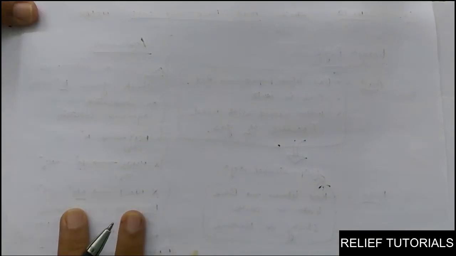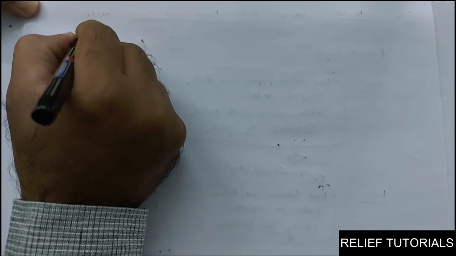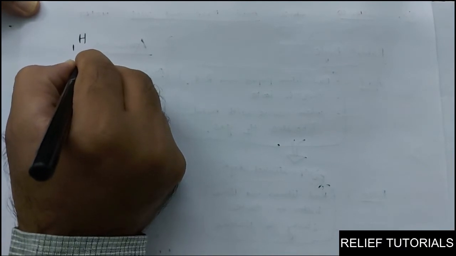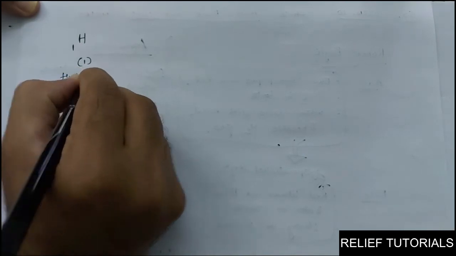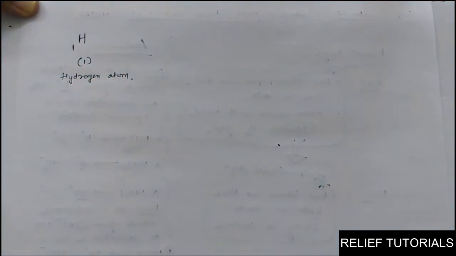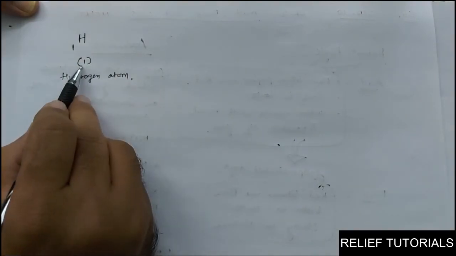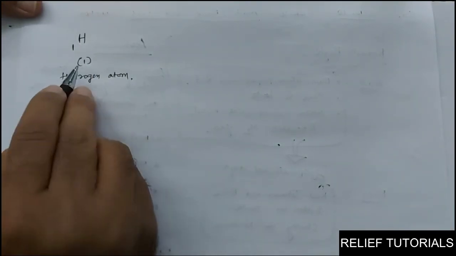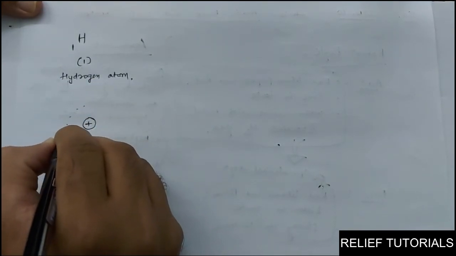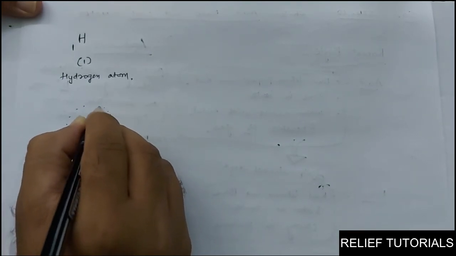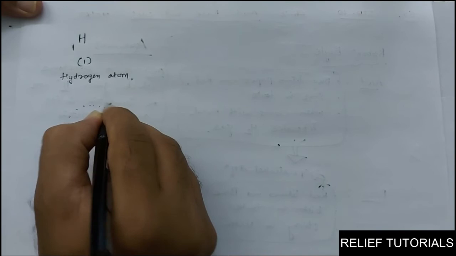It is quite important. First of all, tell me hydrogen. This is hydrogen. This is not ion still. Atomic number of hydrogen is 1. So it has only 1 electron in the outermost orbit. So this is called hydrogen atom. If you draw the structure, it has 1 proton also. So this is 1 proton in the nucleus and this is the orbit, the only orbit of hydrogen, where 1 electron is present.